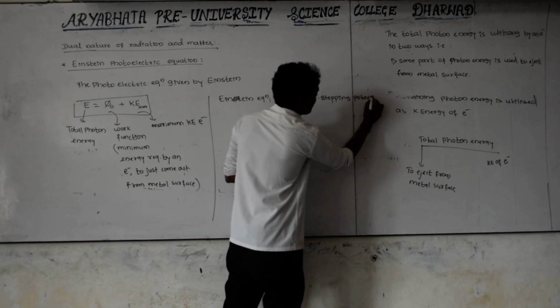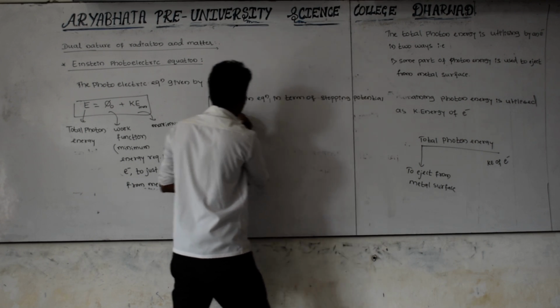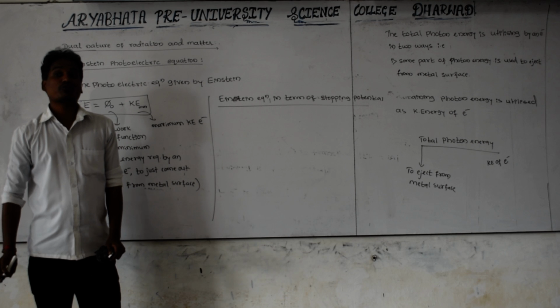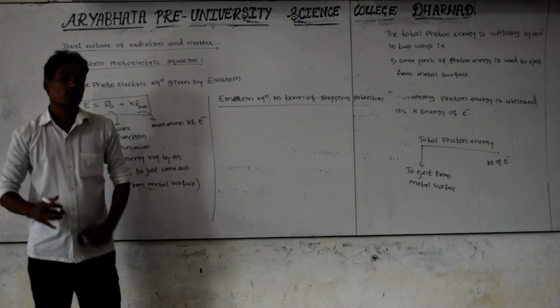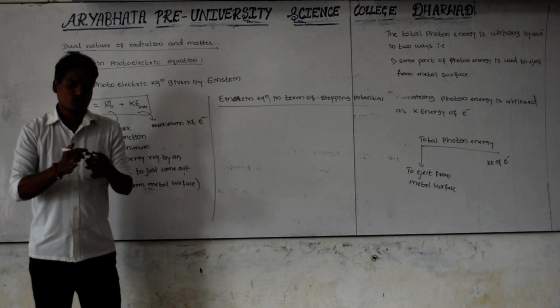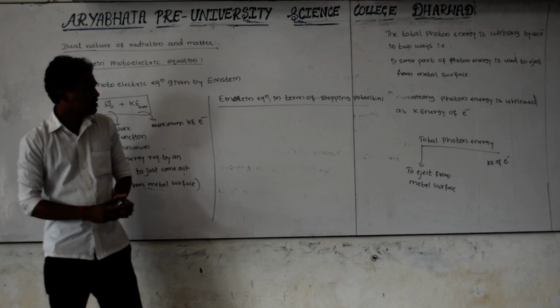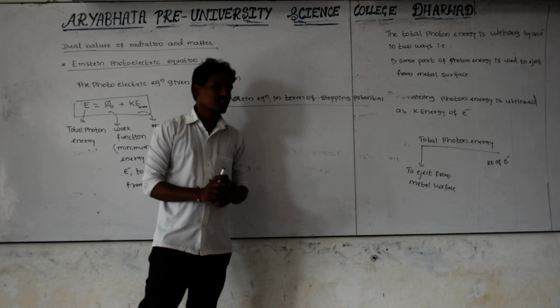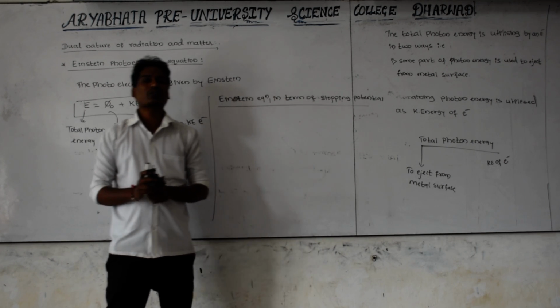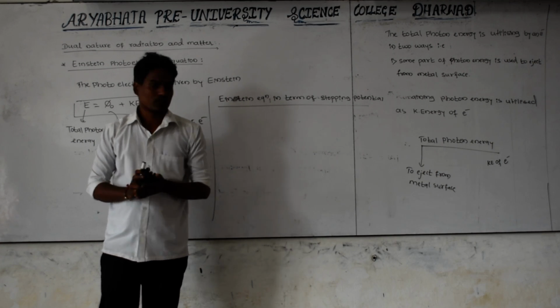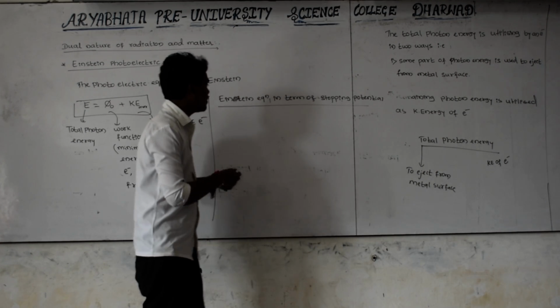As you know very well, what do we mean by stopping potential? It is the minimum negative potential given to the anode plate. For what purpose? In order to stop the electron moving from cathode to anode. This is the stopping potential.